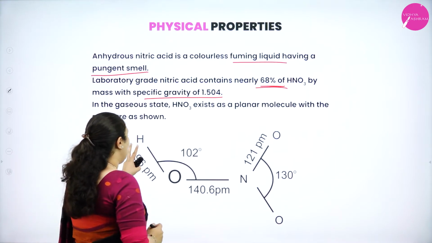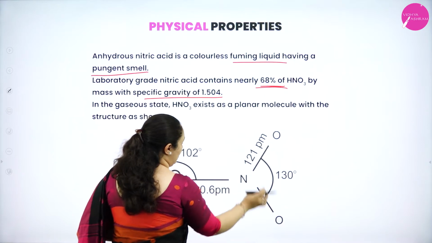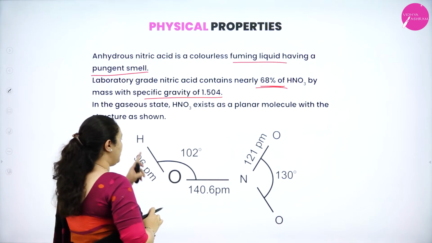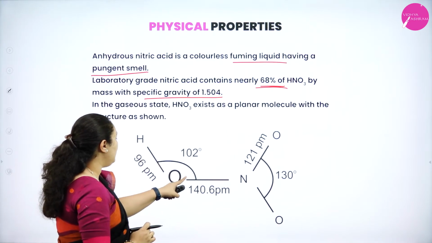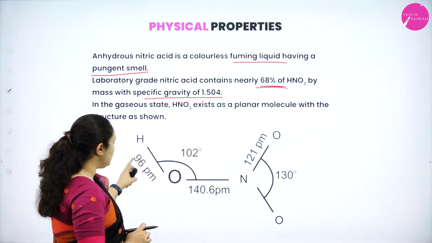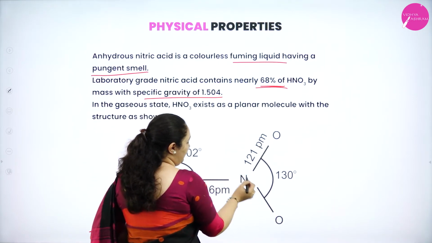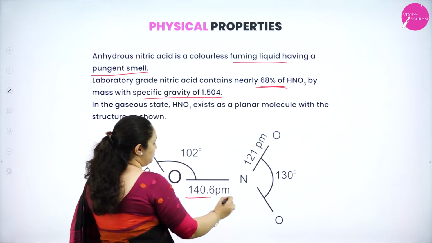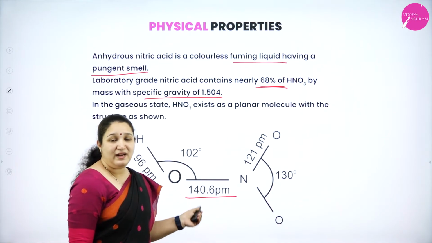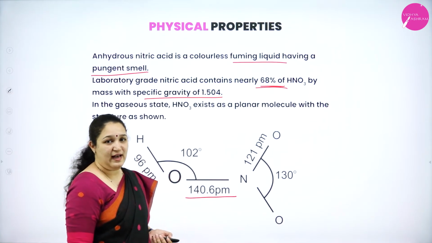You can see HNO3, nitrogen with oxygen, it is bonded, 3 oxygen atoms and 1 oxygen atom is bonded to hydrogen. You can see between the two bonds it is 102 degrees and 96 picometer is this bond length. Nitrogen to oxygen it is 121 picometer, 2 bonds, but with the other one it is 140.6 picometer. Okay, it's a planar molecule and that is about the structure of nitric acid.